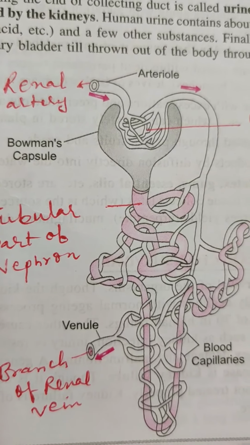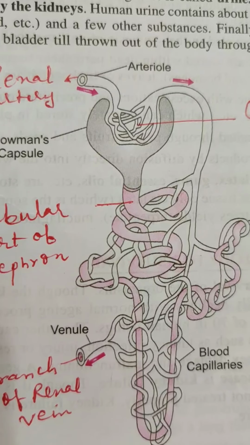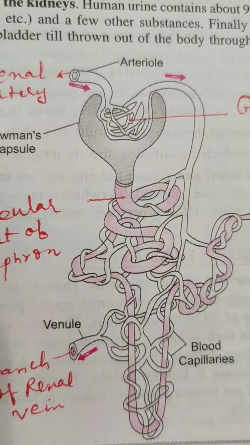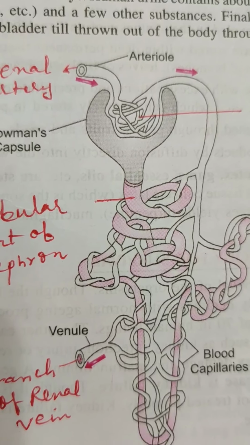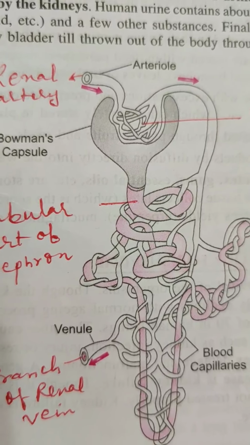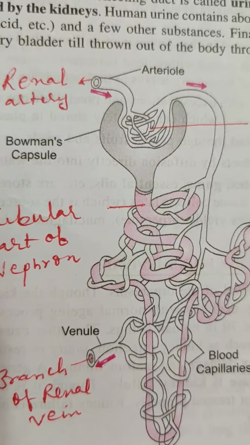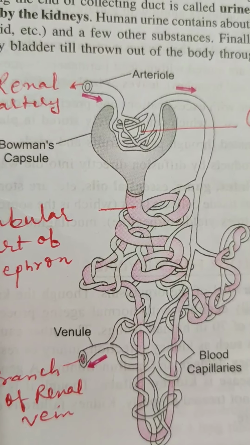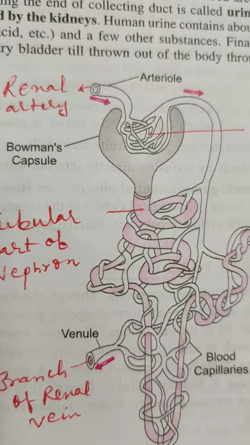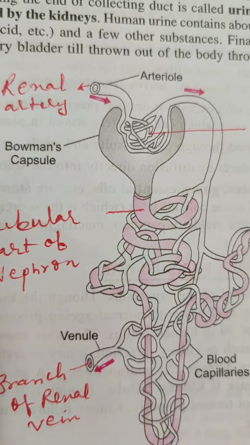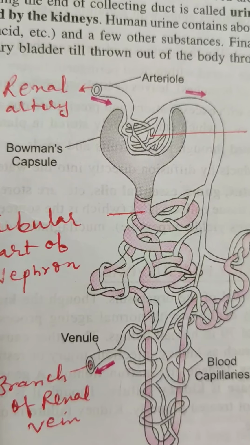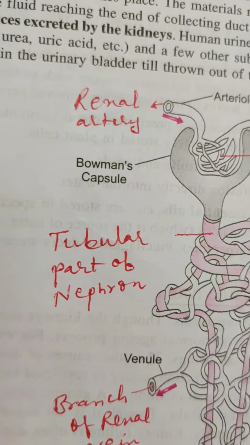Now the question is how is the amount of urine produced regulated? How much urine we have to pass out? How is this regulated? So it depends on the presence of water we have in our body and according to it excretion of waste material. This also depends on absorption of water and dissolved substances.